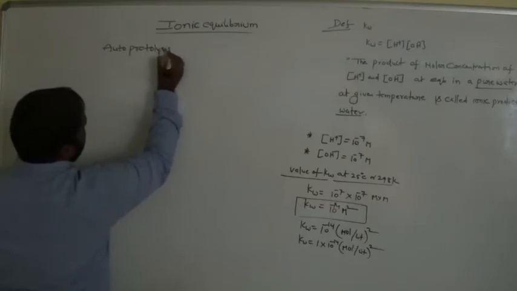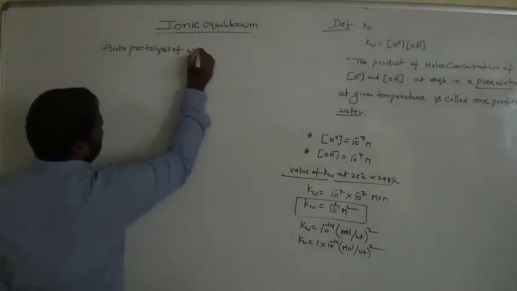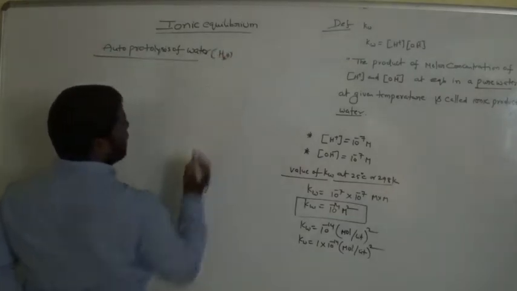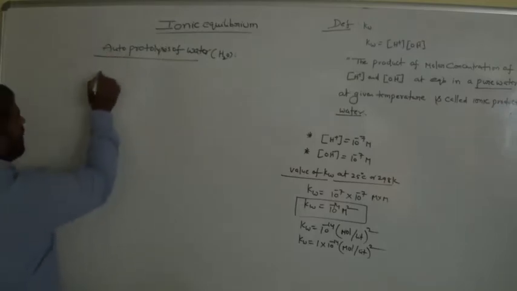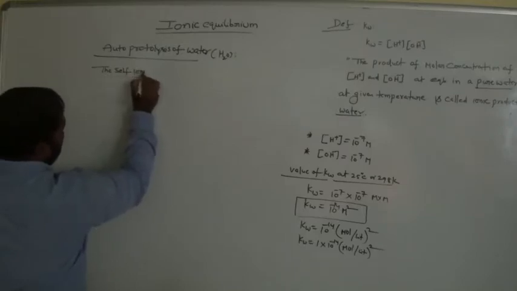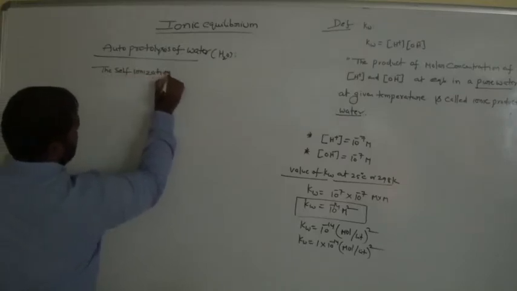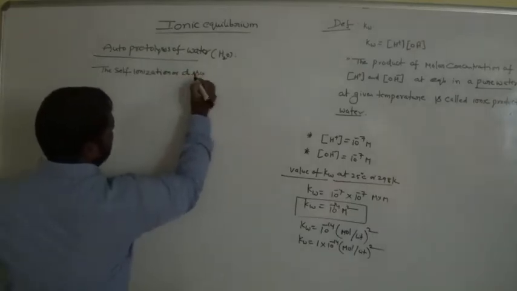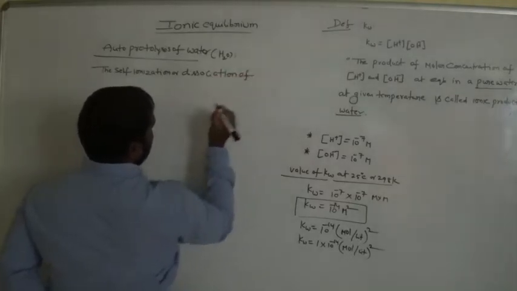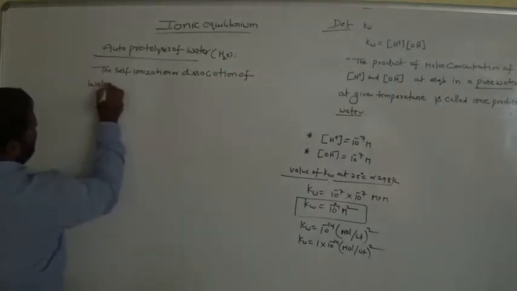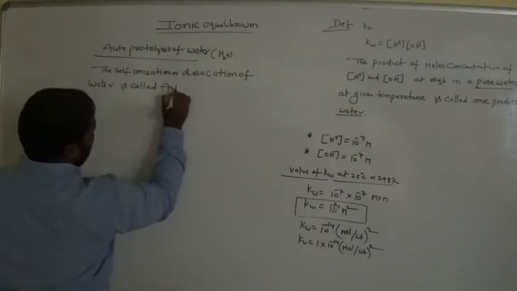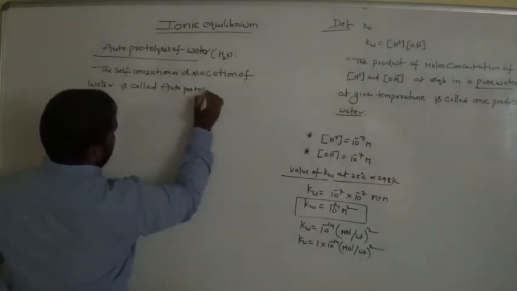Now, autoprotolysis of water. What is the definition of autoprotolysis? The self-ionization or dissociation of water is called autoprotolysis.